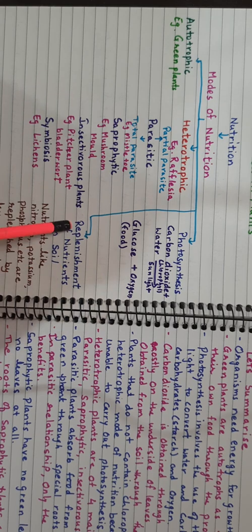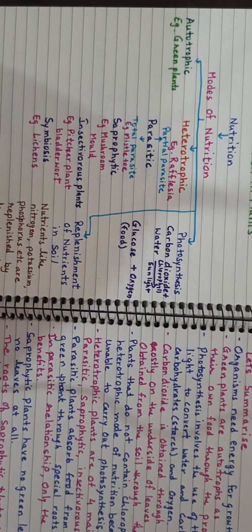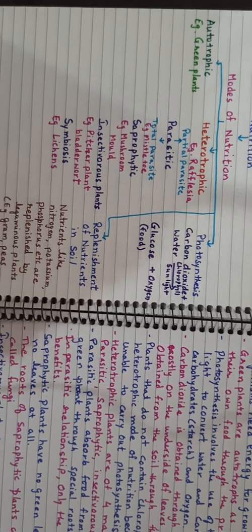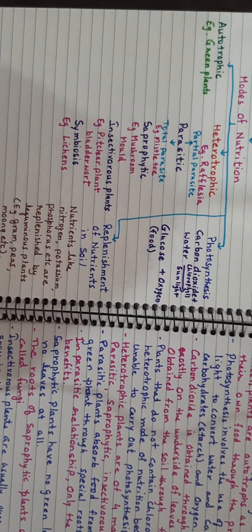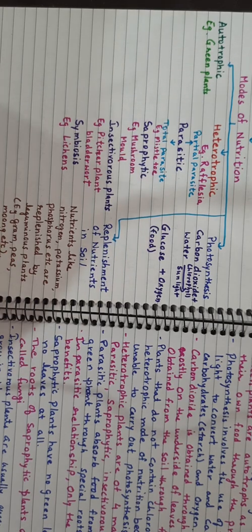Now, replenishment of nutrients in soil. Once the crops are harvested, the nutrients have already been taken away by the plants. Some plants are specifically meant for replenishing the soil nutrients naturally.